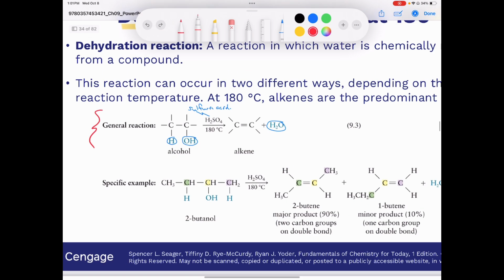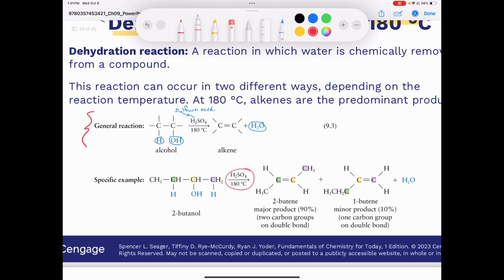If we're going to do a dehydration reaction with sulfuric acid at 180 degrees Celsius, we're going to lose water. We're going to lose the hydroxy group that's attached to the yellow carbon, which I described in a previous video as the carbonyl carbon. But you see, you have two next door neighbors, the one in green and the one in purple. Both of those next door neighbors have a proton to give up to form water.